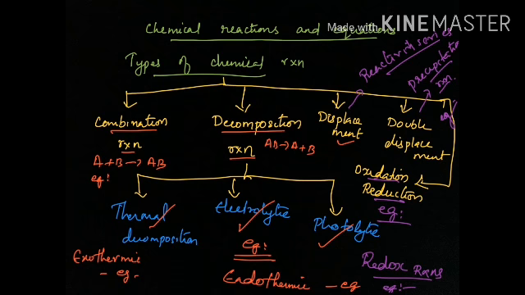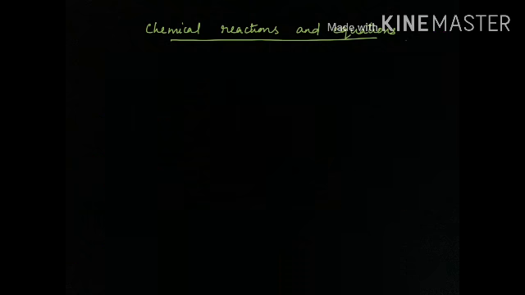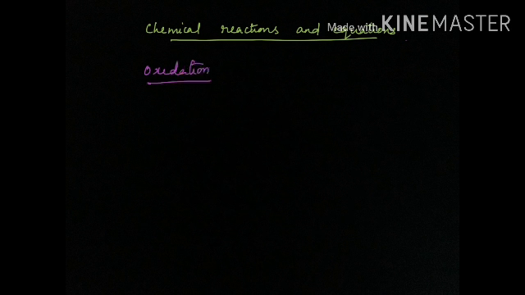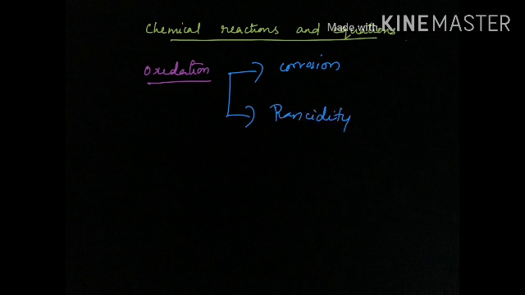Okay. And the last part we have studied is the oxidation reaction. You need to study the two main effects of the oxidation reaction. It can cause corrosion, right? It can cause rancidity. So these are the two effects of oxidation: corrosion and rancidity. How can we prevent corrosion and rancidity? So take topic by topic and study everything.